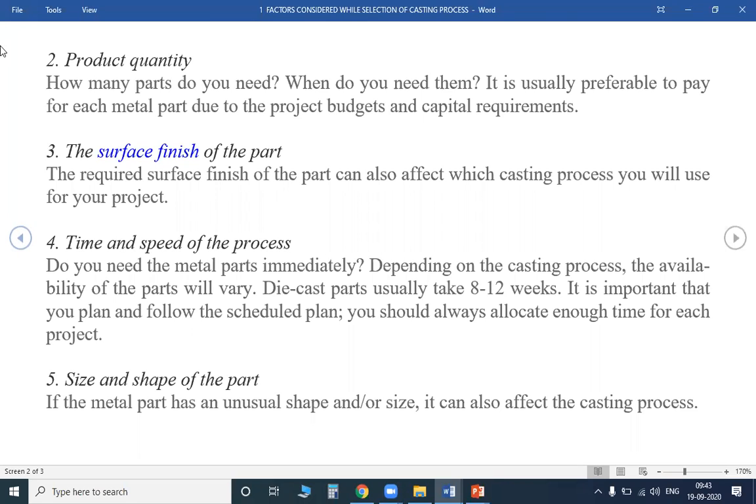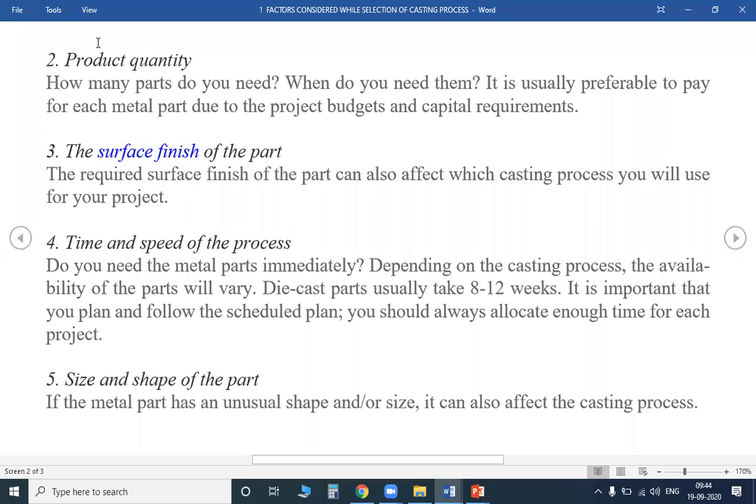If you want a correct 50 diameter, we have to pour the material of 52 diameter. So what is the extra dimension to be designed, and how is it to be designed? So what are the correct project details? The required surface finish of the part can also affect which casting process you will use for your project. So what type of surface finish can you give to your customer?